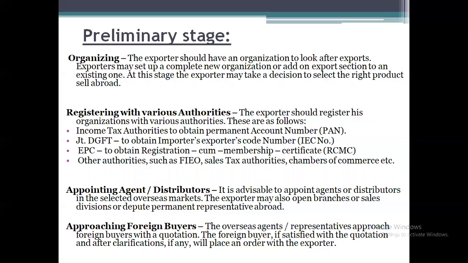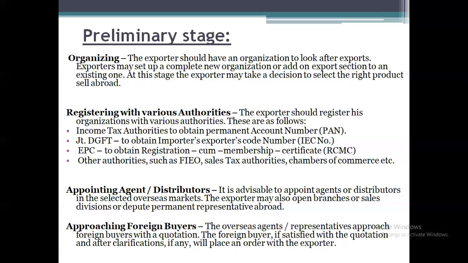Exporters may set up a completely new organization or add an export section to an existing one. At this stage, the exporter may decide to select the right product to sell abroad, meaning which product has to be sold in foreign countries.